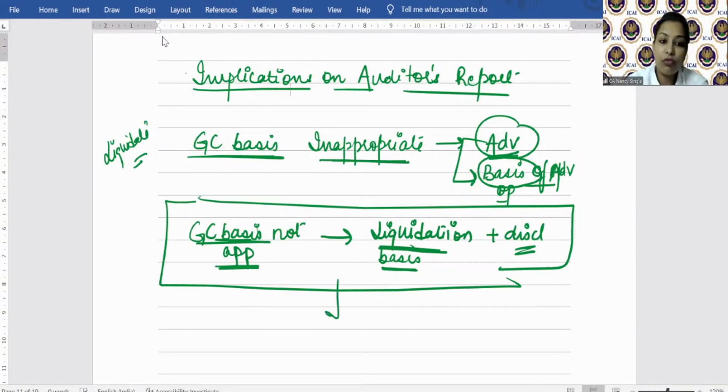So auditor will give what? Unmodified opinion. मतलब financial statement reflected true and fair view, जैसा था वैसा ही मैनेजमेंट ने किया, जैसे बनने चाहिए थे वैसे ही मैनेजमेंट ने बनाए, and disclosure भी दिया है.